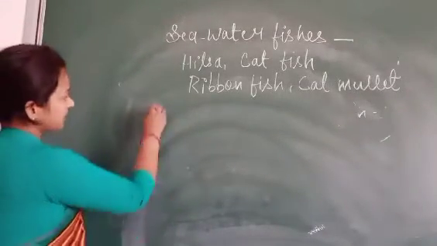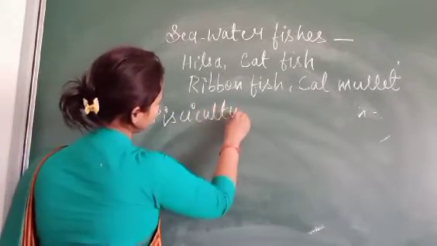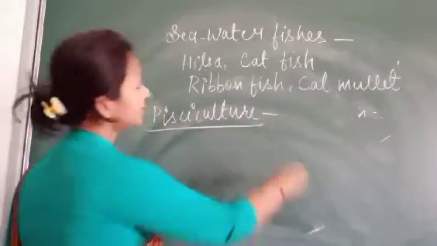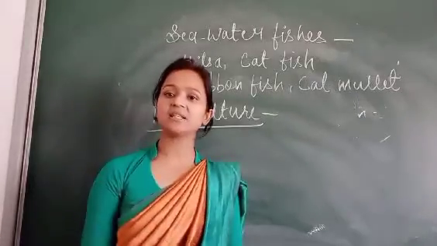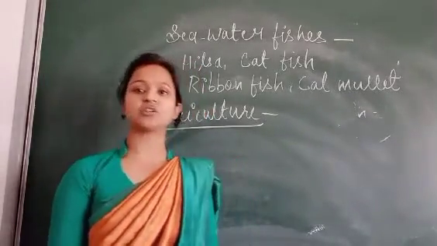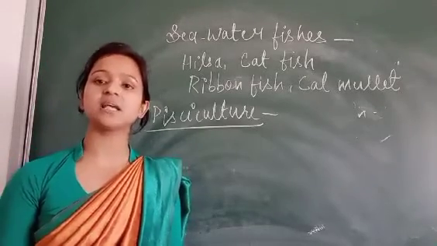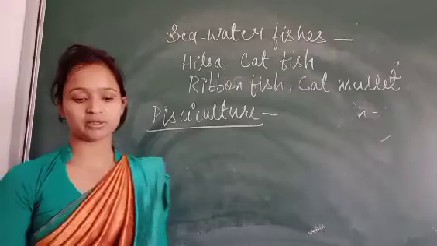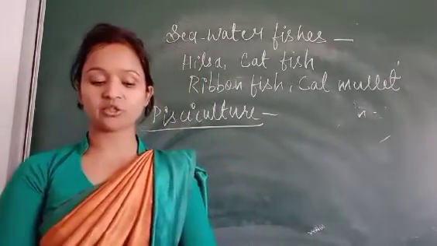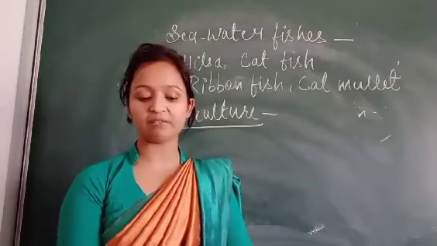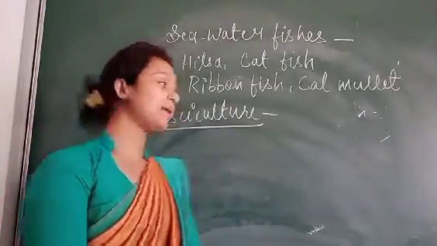What is pisciculture? Rearing and management of fish on a large scale is called pisciculture. So fish are eaten in various forms: cooked, in fried form, in dried form, in pickle form, and in canned form.